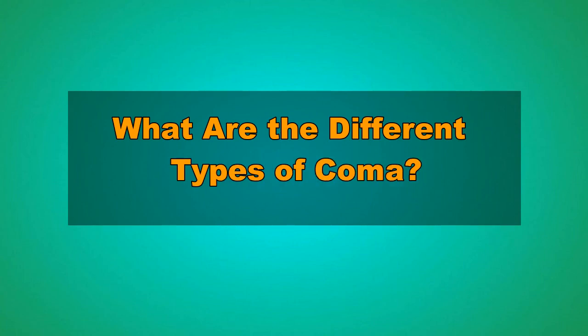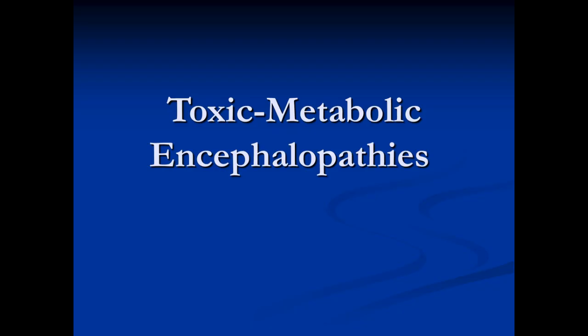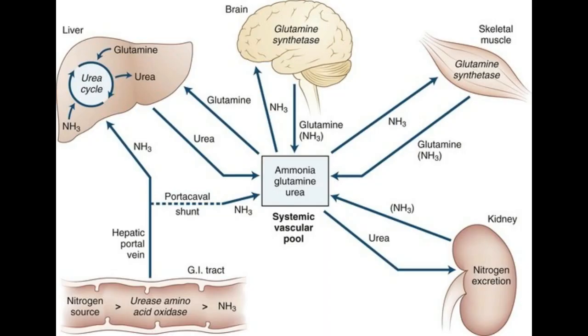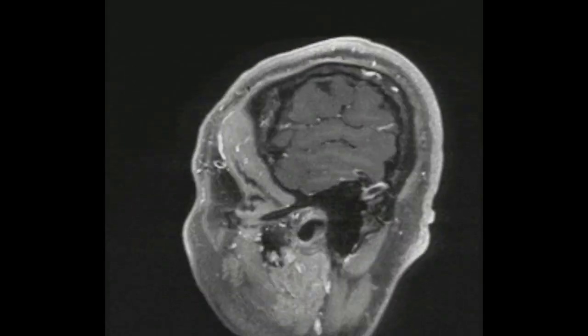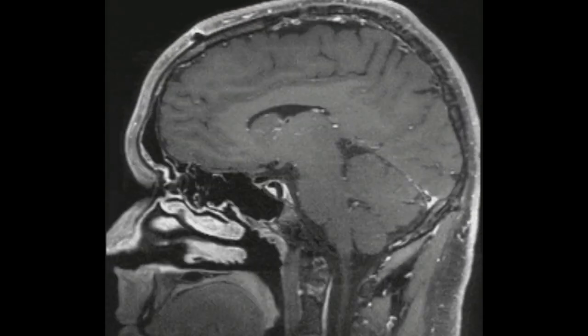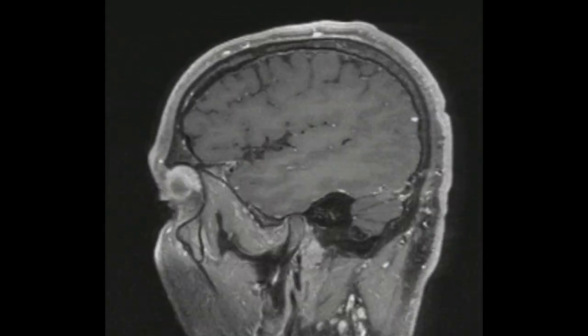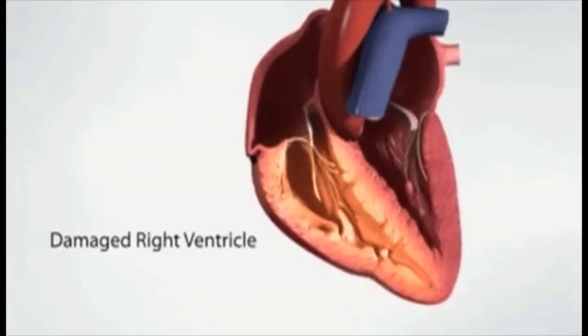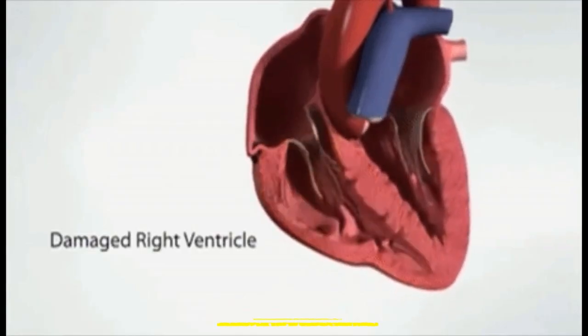What are the different types of coma? Types of coma can include toxic metabolic encephalopathy. This is an acute condition of brain dysfunction with symptoms of confusion and/or delirium. The condition is usually reversible. The causes of toxic metabolic encephalopathy are varied. They include systemic illness, infection, organ failure, and other conditions.